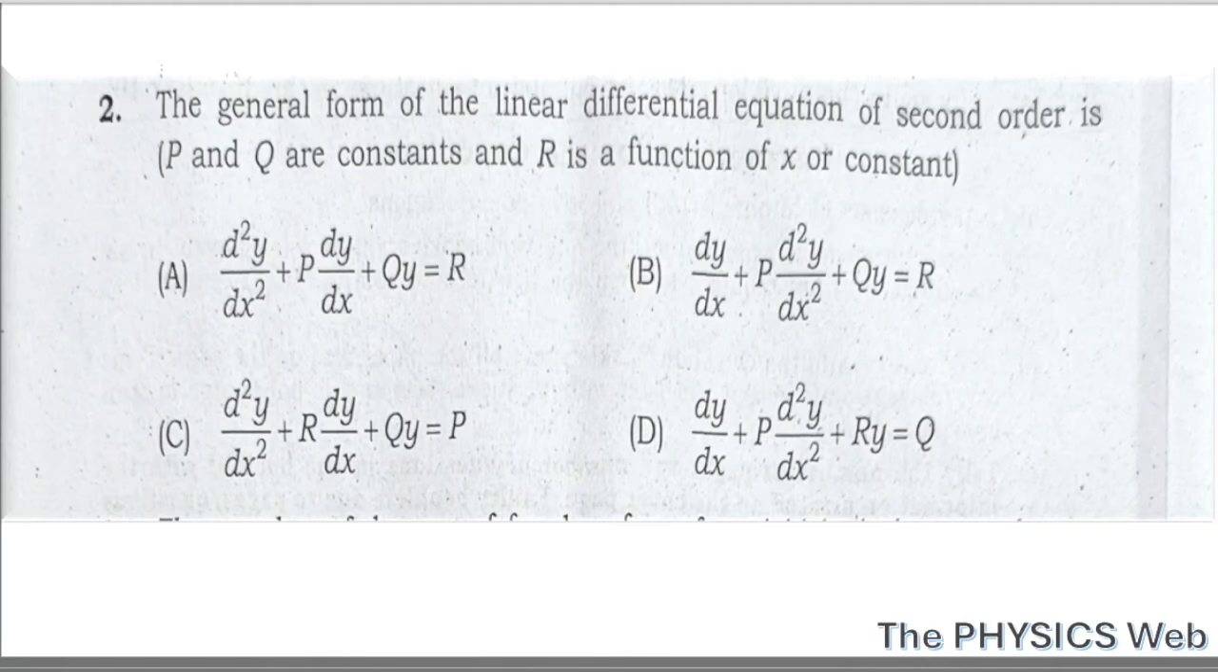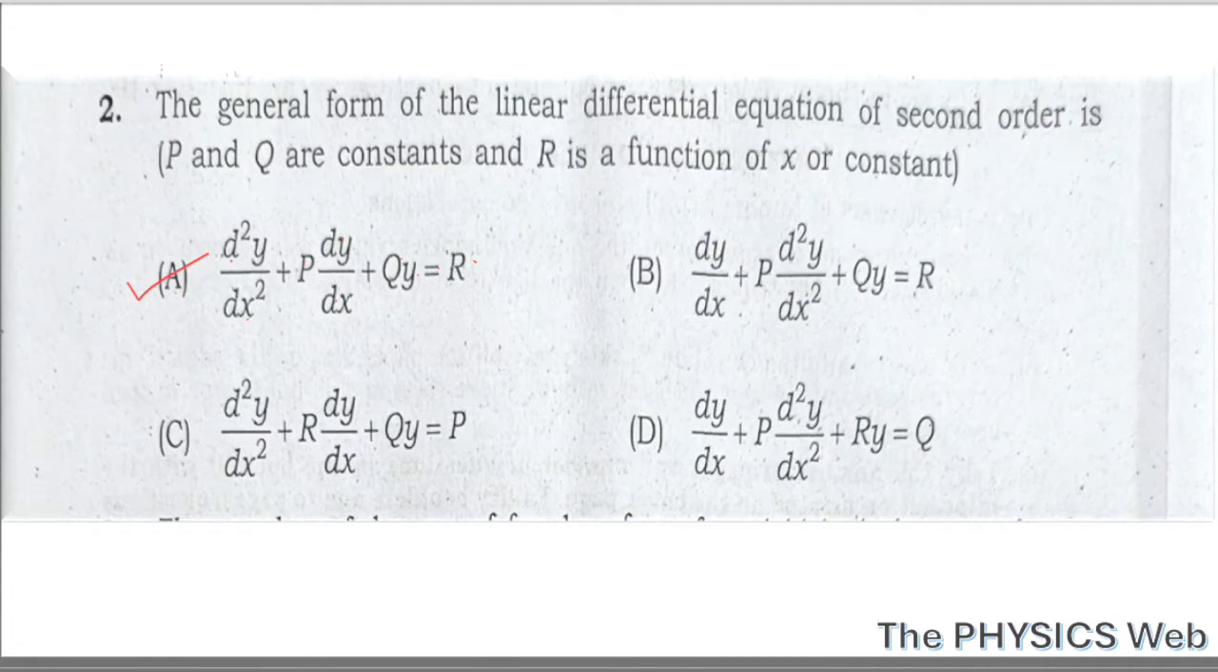Question number 2. The general form of the linear differential equation of second order, where P, Q are constants and R is a function of X or constant. We know this general form of linear differential equation of second order is d square y by dx square plus p dy by dx plus qy equals to r. So your correct option is option A.